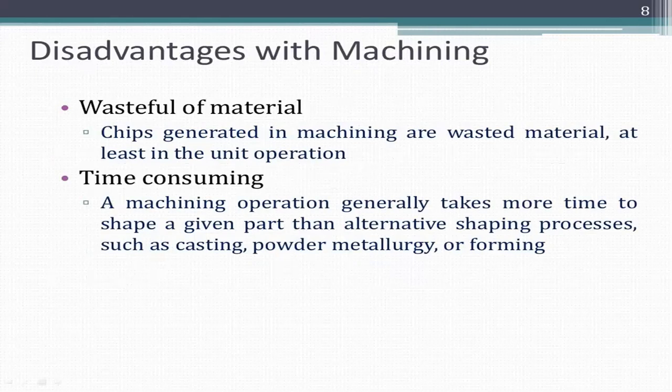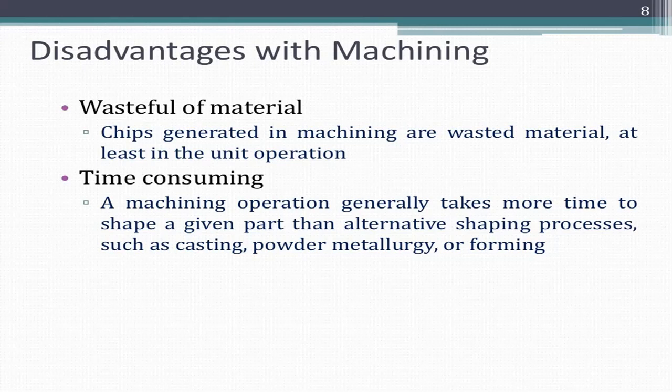Disadvantages of machining. First one, wasteful of material. The chips generated in machining are wasted material, at least in unit operation. In every operation, after metal removal, there will be a formation of chips. It will be considered as waste. And it is time consuming.